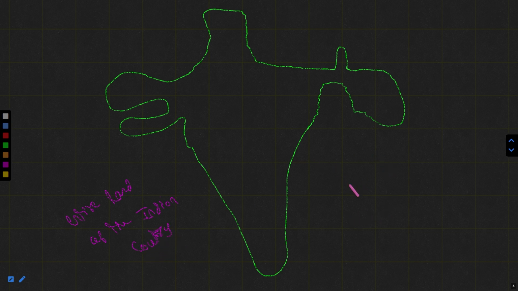I haven't mentioned the islands here, because we already know that there are two island groups: Lakshadweep and the Andaman and Nicobar. So basically, this is the entire land, including the islands.